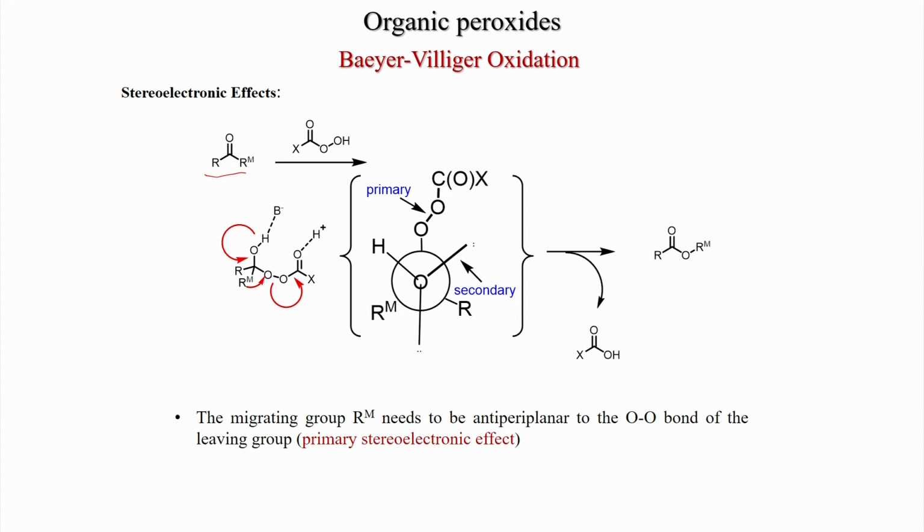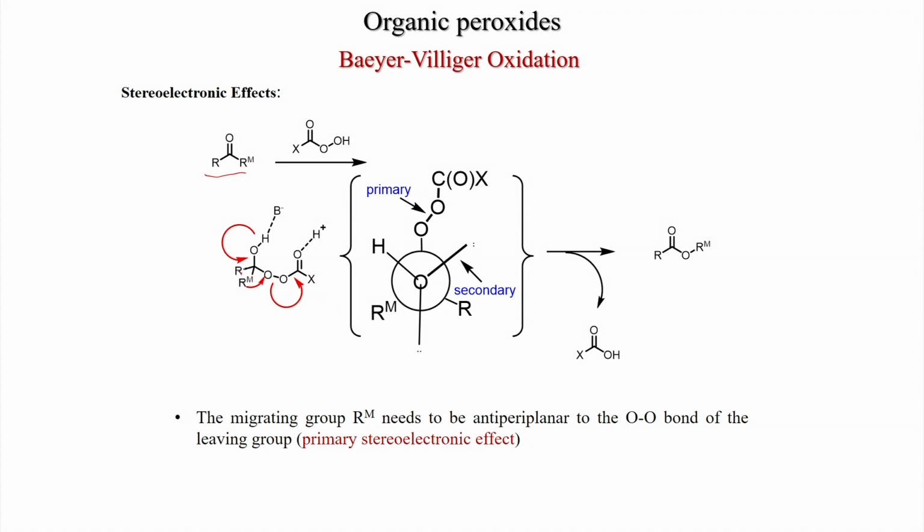Now, if we draw a Newman projection, and if you look at the oxygen and carbon bond, the oxygen and the downside carbon bond is there. So, the oxygen has 1 hydrogen and 2 lone pairs, and Rm will be drawn like this, Rm, R and this.